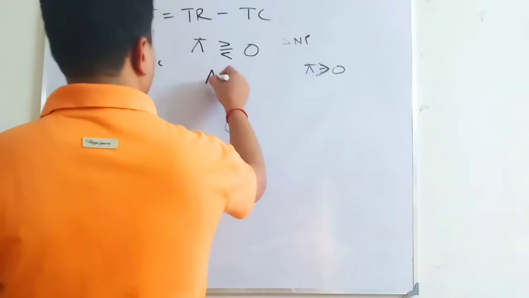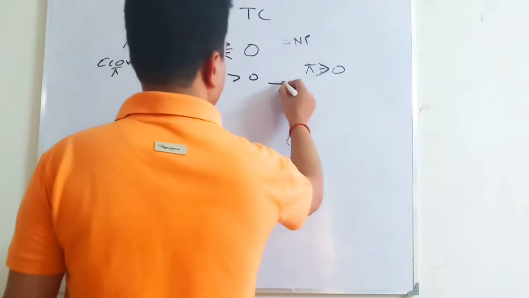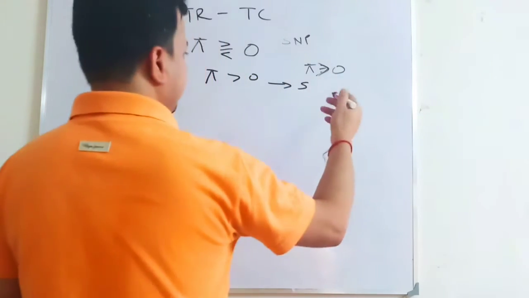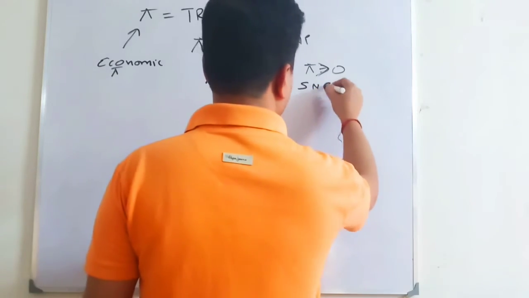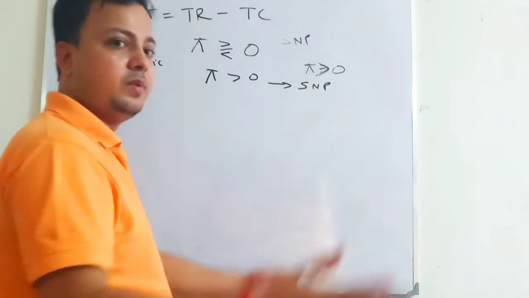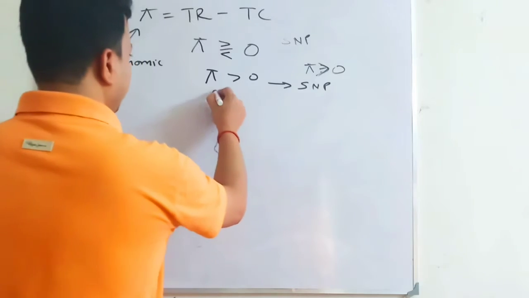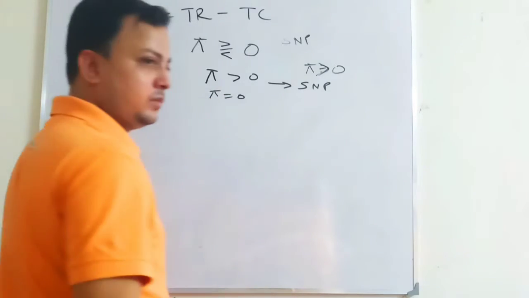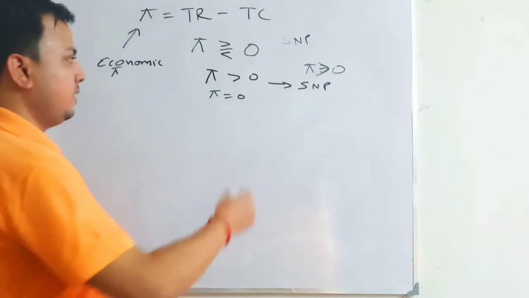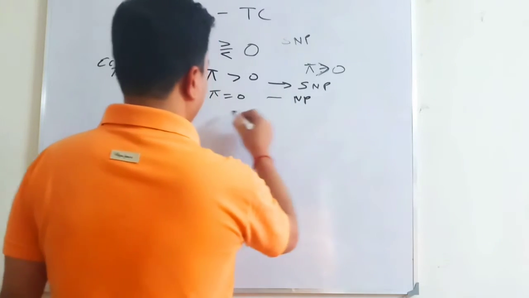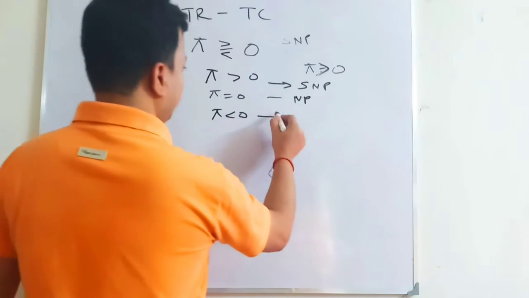So when economic profit is positive, that means that the industry, or a firm within that industry, is earning supernormal profit, more than what is available to other industries. When this profit is equal to 0, we say that the firm is earning normal profit, and when this is less than 0, the firm is making a loss.